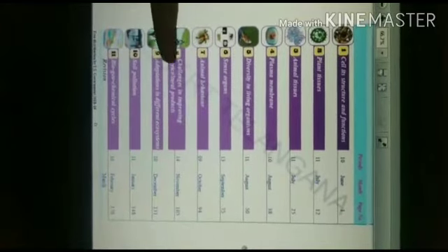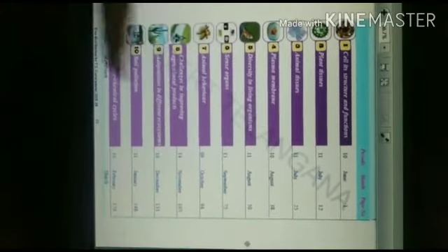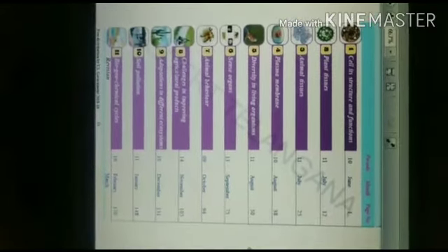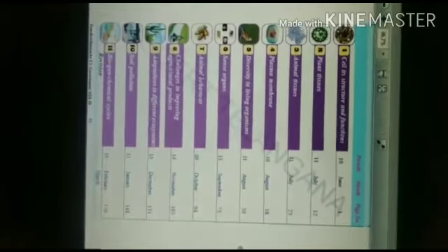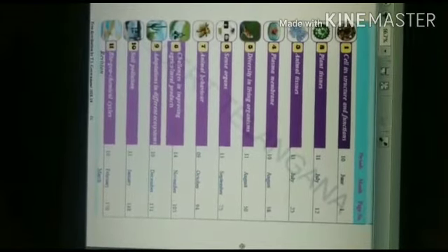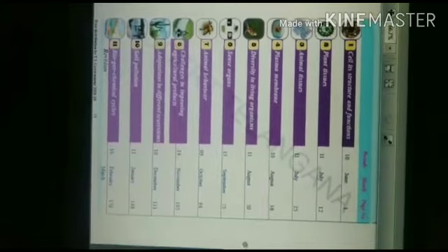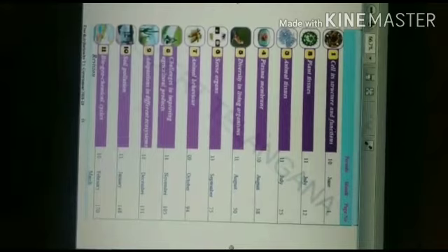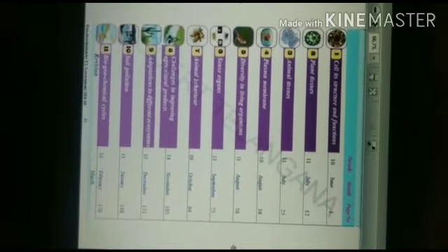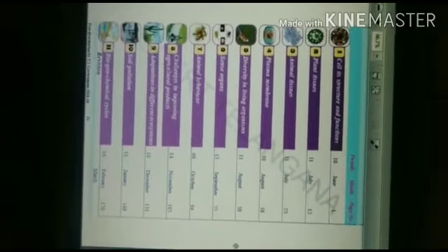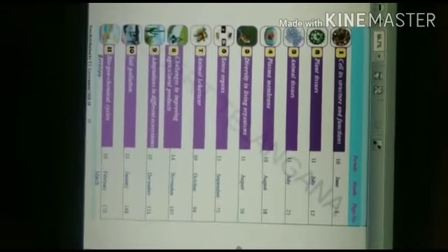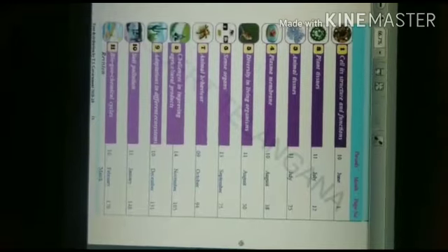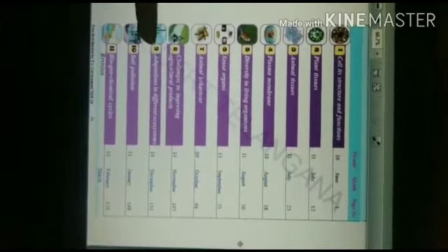8th is challenges in improving agricultural products. You have already seen production of food from plants in 8th class. So there we have seen that farmers are facing some problems in producing food crops. Okay, so those problems, how those problems can be sorted out, or how those problems can be rectified, that we will see in the 8th lesson.